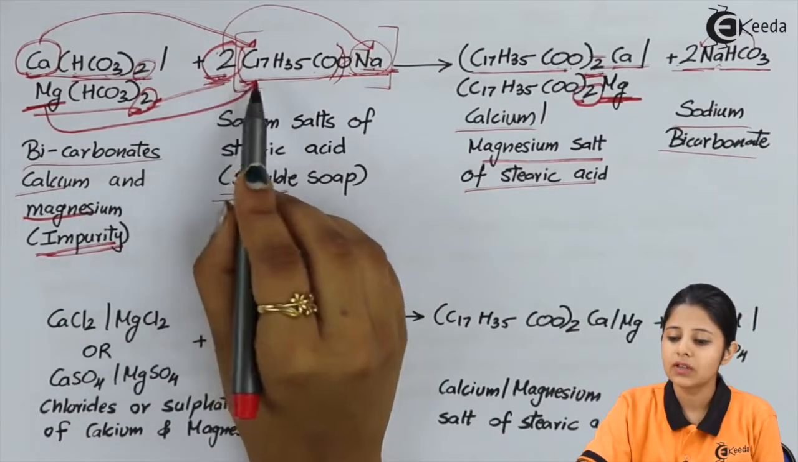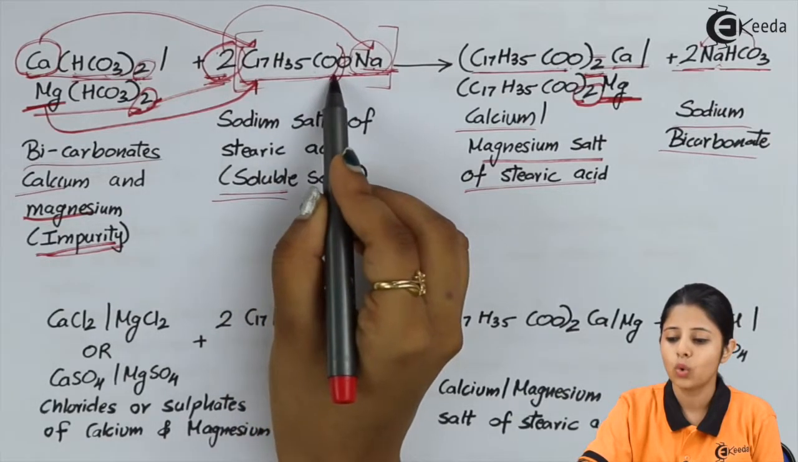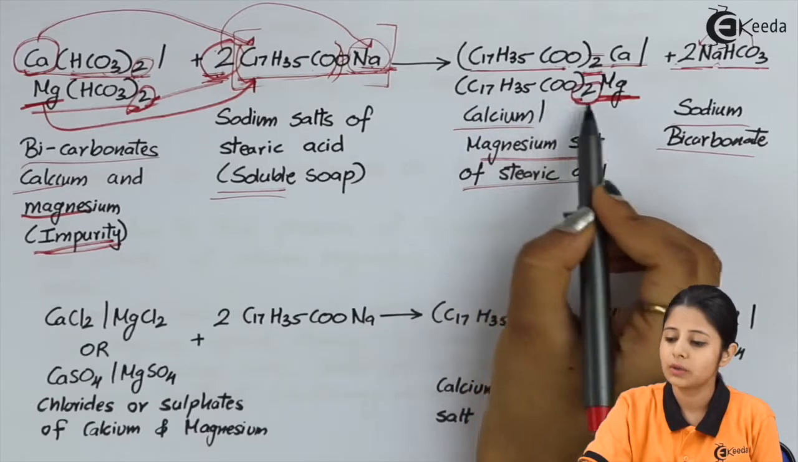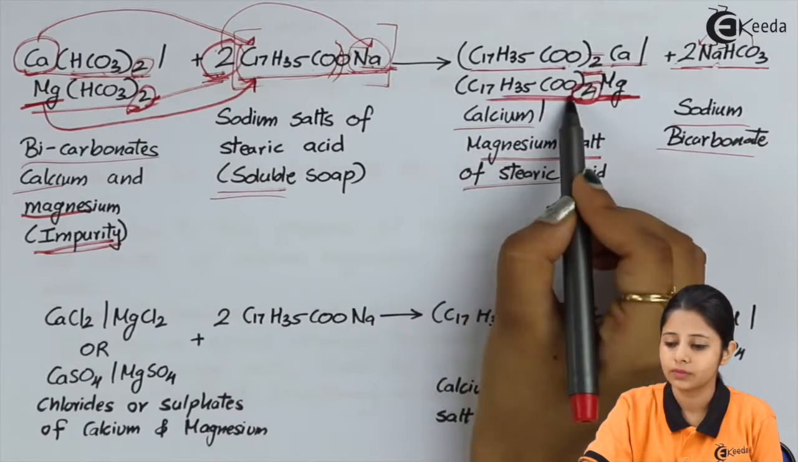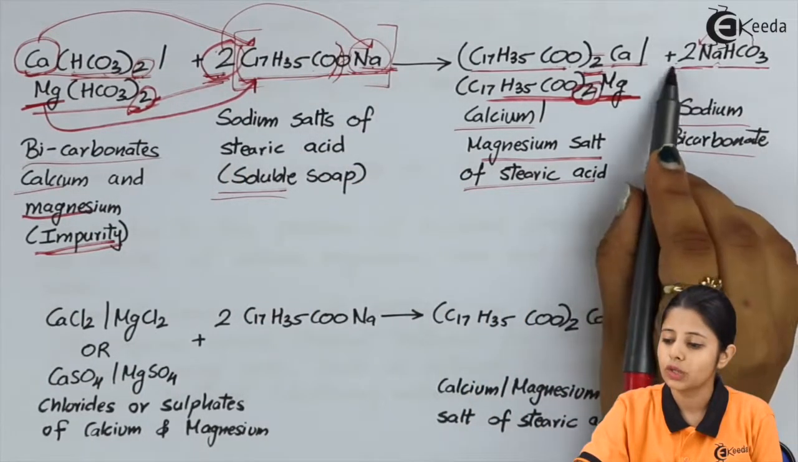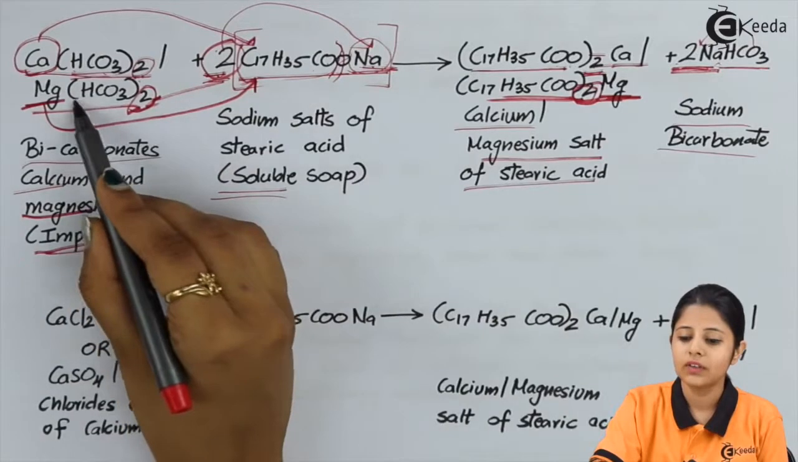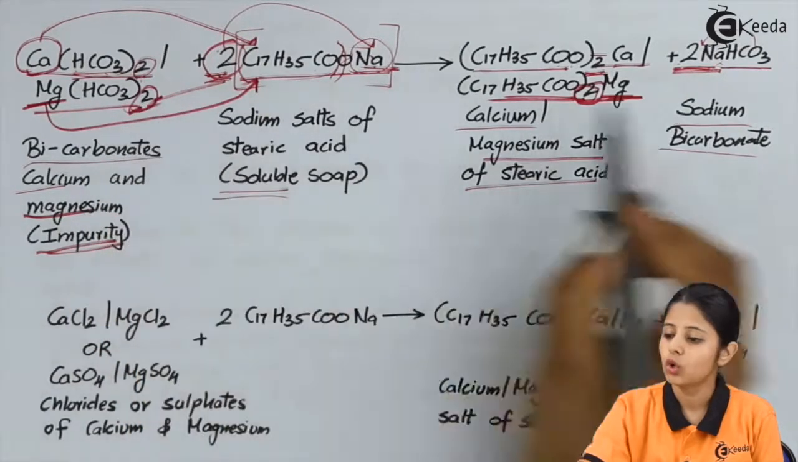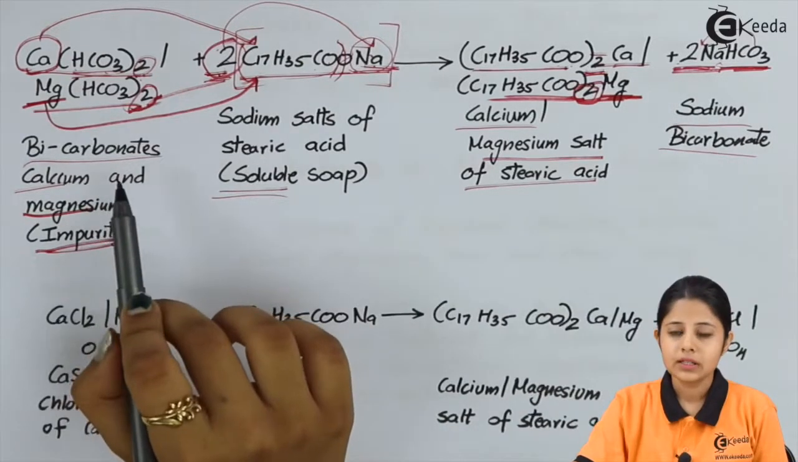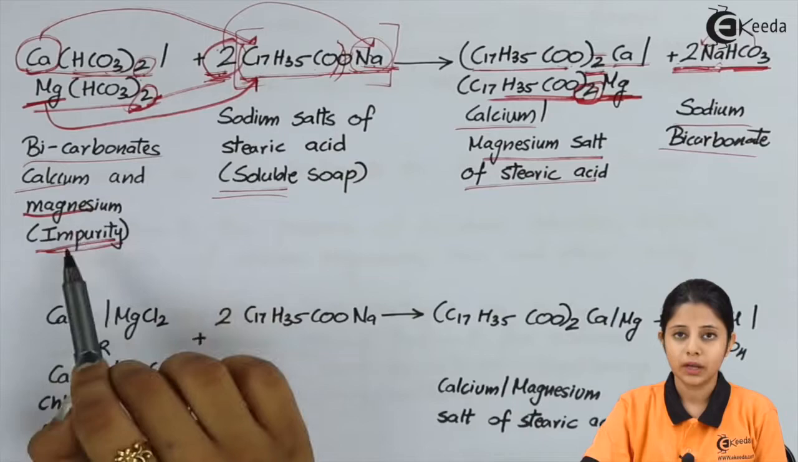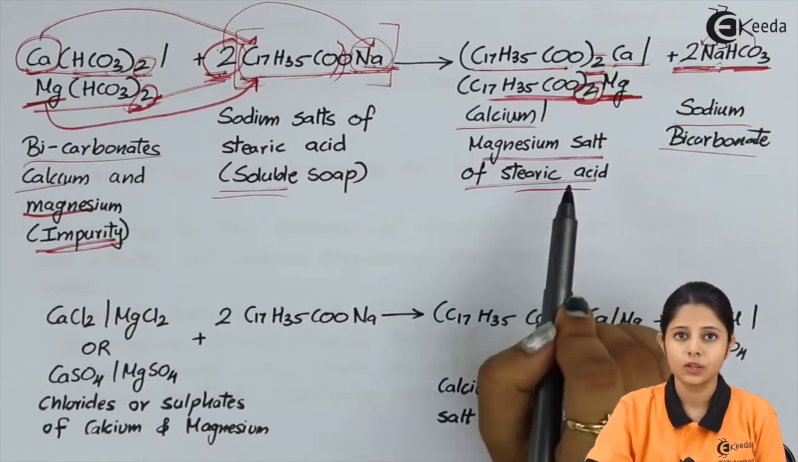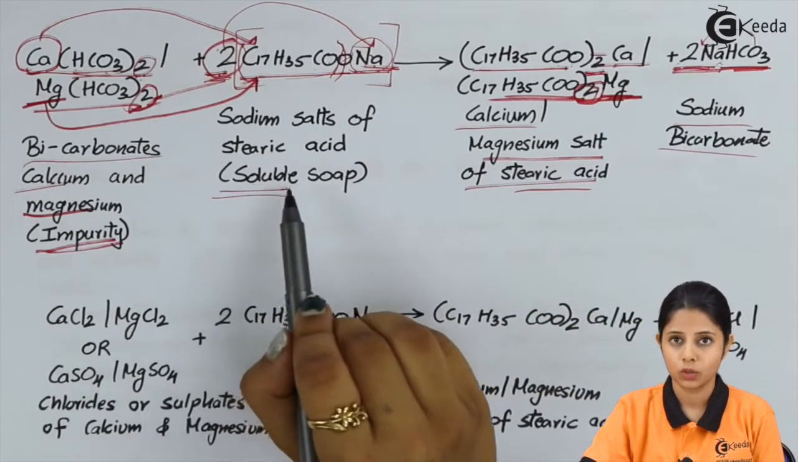I have 2 C17H35C double bond OO on the reactant side. I have 2 C17H35C double bond OO on the product side as well. Finally, what remains is 2 sodiums, 2 Na, and we have HCO3, which is also 2, that is sodium bicarbonate. This is how we convert the impurities of calcium and magnesium, which are soluble in water, into the stearic acid form, which are insoluble in water, with the help of soluble soap.